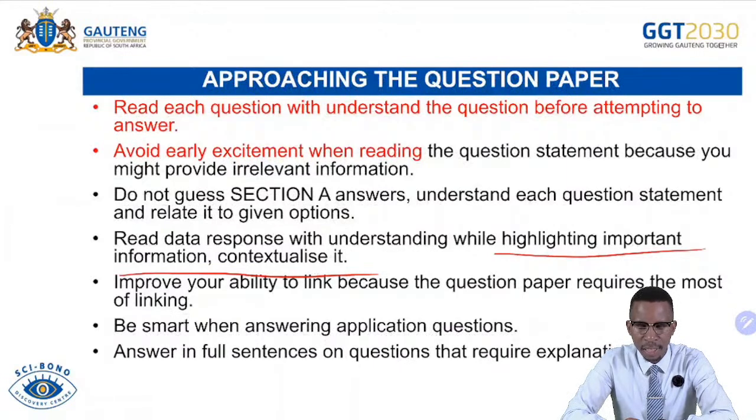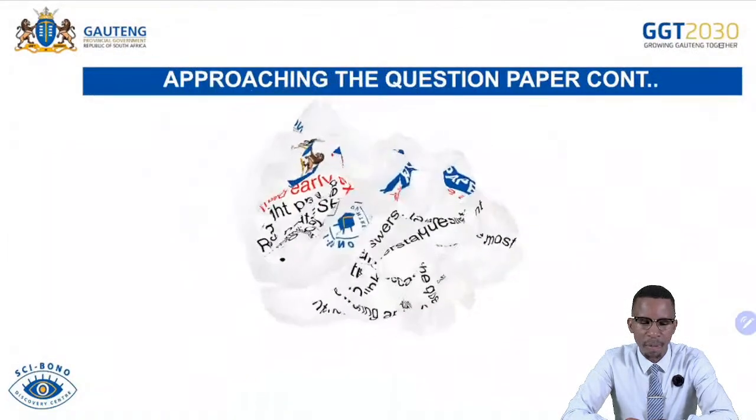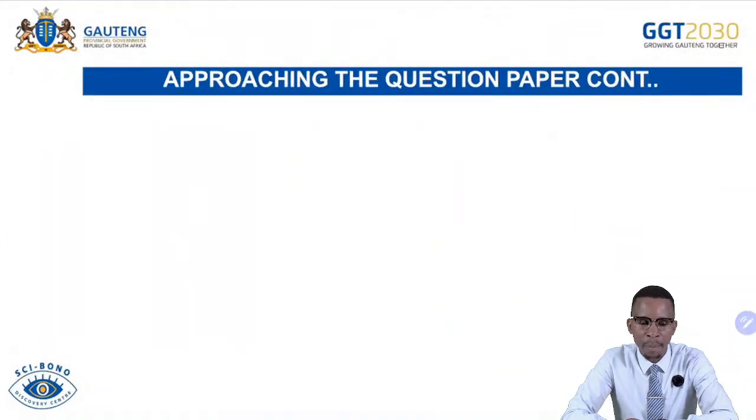Answer in full sentences on questions that require explanation. If the question requires you to explain, you must answer in full sentences. Do not simply mention or list, because that will result in you forfeiting marks. We continue with approaching the question paper.